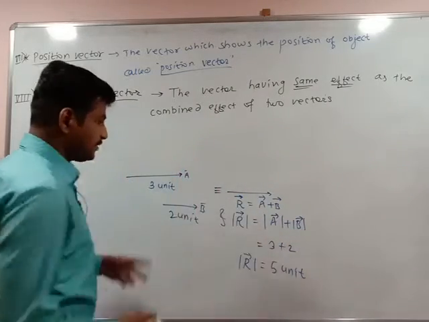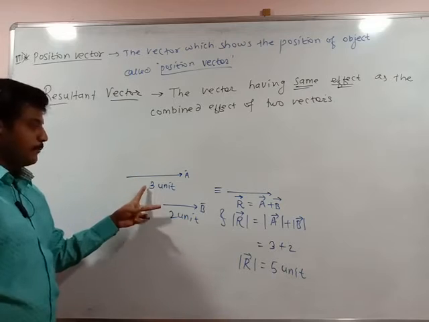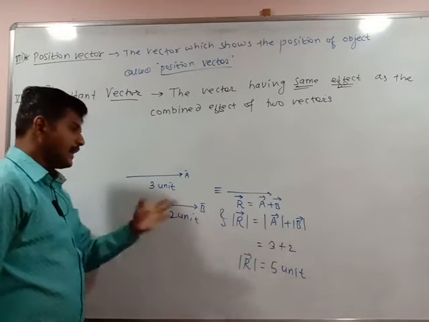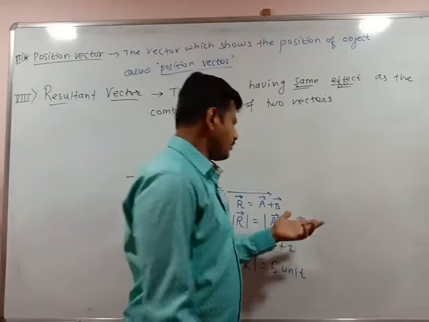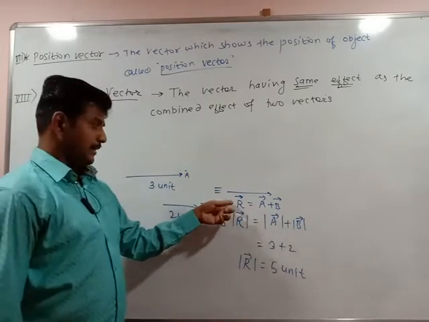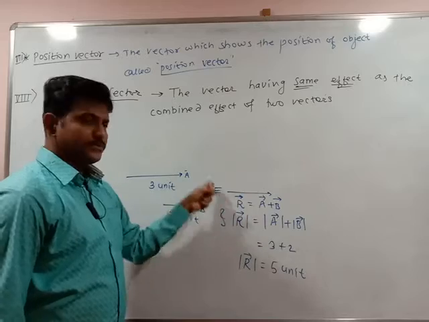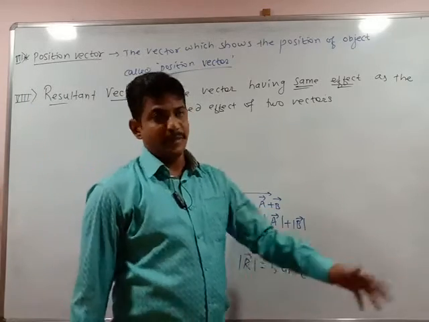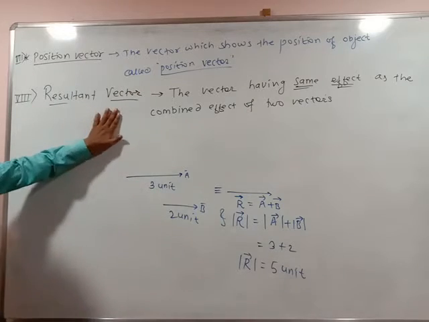So I think you understood this figure very well. If you combine these two, you will get the resultant vector r bar. In many books, it is written as p bar, q bar. In many books, it is written directly as r bar. But for the sake of simplicity, we can consider r bar is equal to a bar plus b bar. So this is the definition of the resultant vector.